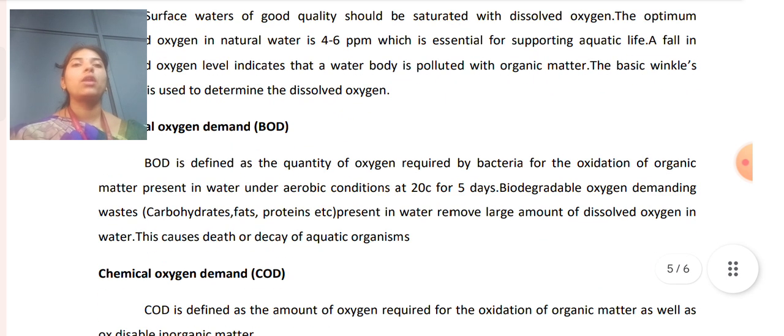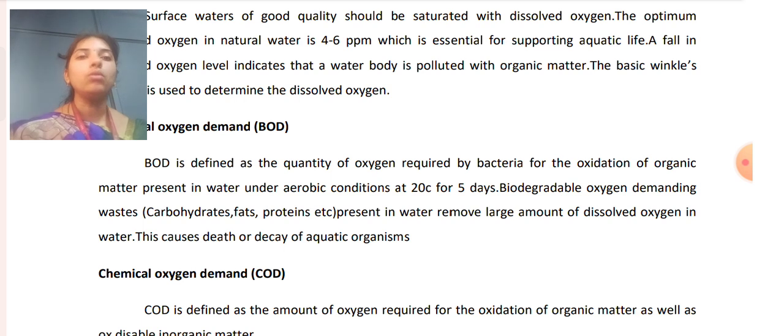Next one is biological oxygen demand, that is BOD. Biological oxygen demand is defined as the quantity of oxygen required by bacteria for the oxidation of organic matter present in the water under aerobic conditions at 20 degrees Celsius for 5 days. Biodegradable oxygen demanding waste, such as carbohydrates, fat and protein, present in water removes a large amount of dissolved oxygen. This causes death or decay of aquatic organisms.